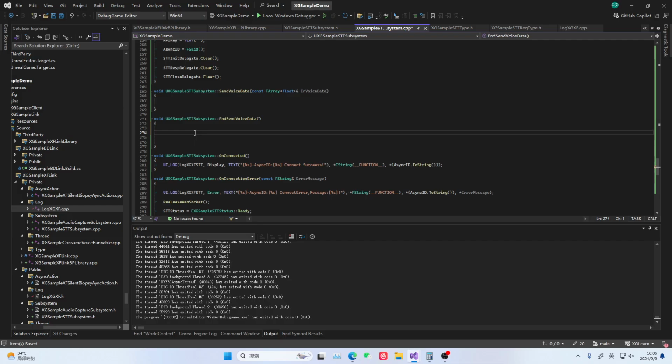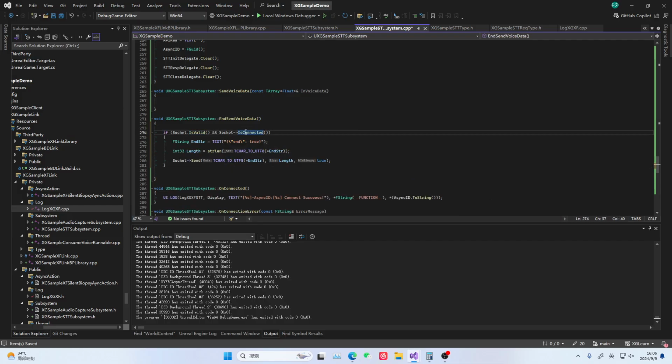We just copy it over as long as our socket exists and the socket is also in a connected state. We make a string, then let's build it. We'll just send it over and be done with it. Just write it like this, it's fine. Writing it this way is actually a bit risky, but it's okay. After verifying, I found no issues writing it this way. Use it like this, but if you're in other places, don't use it that way.